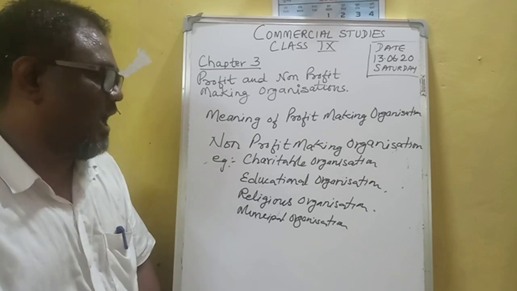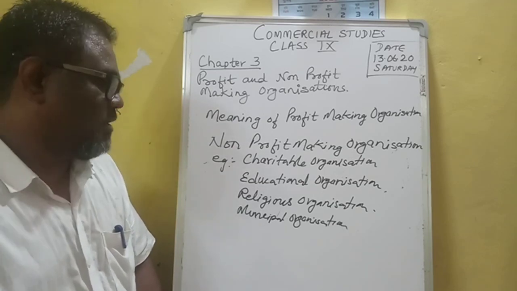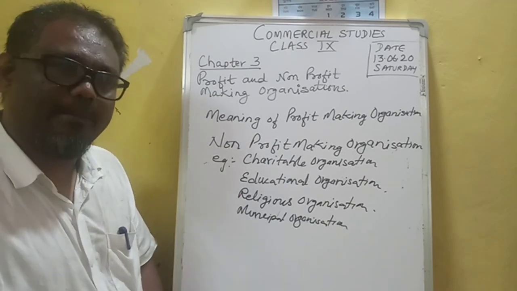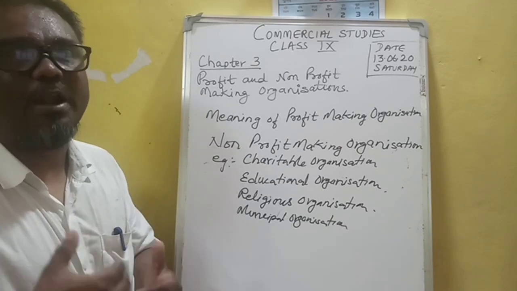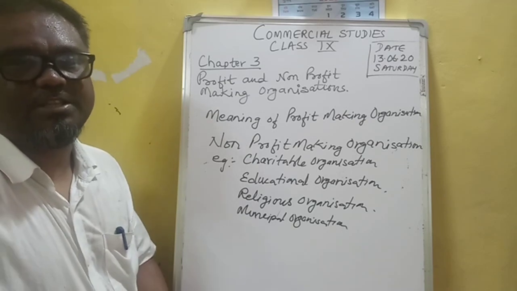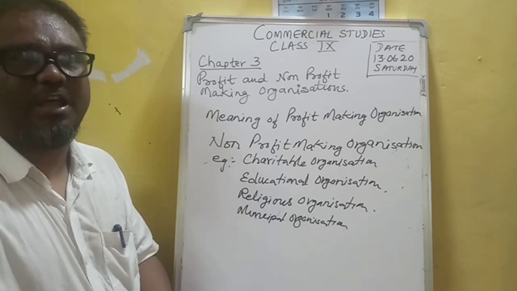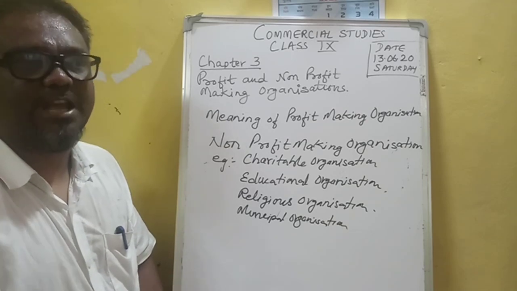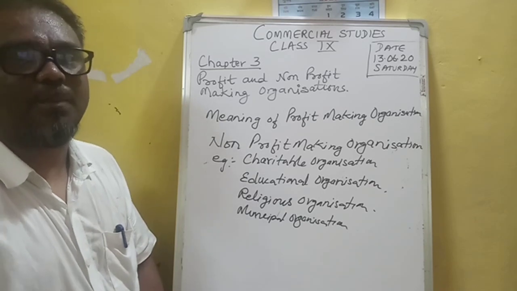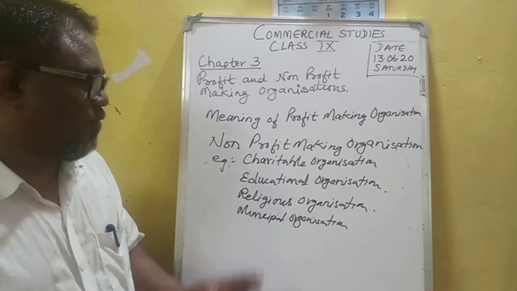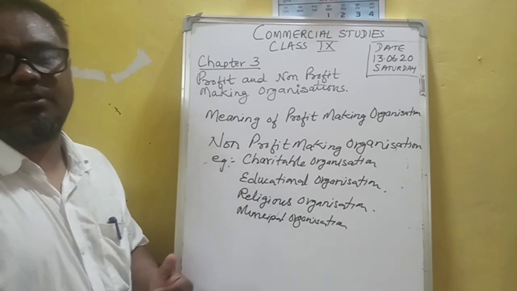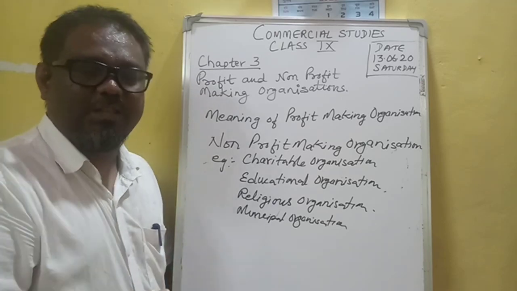They are charitable organizations, educational organizations, religious organizations, and municipal organizations. These organizations come forward to give support to the people who need financial assistance for their studies, education and health, and for the sanitation of their societies, the supply of water and electricity, which are covered by the municipal organizations. So these are the non-profit-making organizations. So this much only in this chapter.